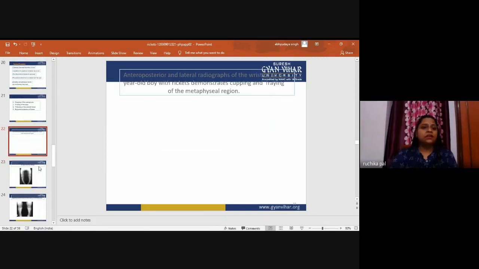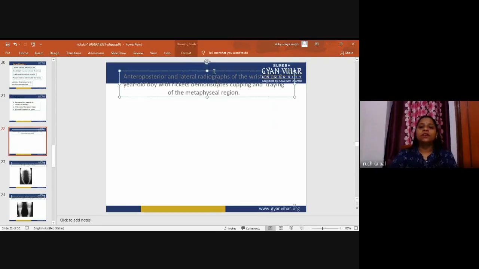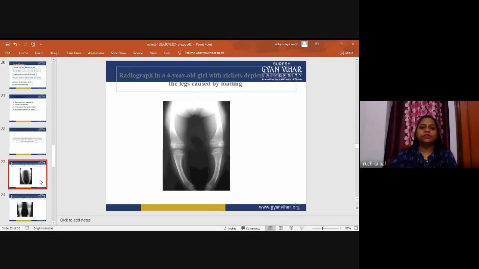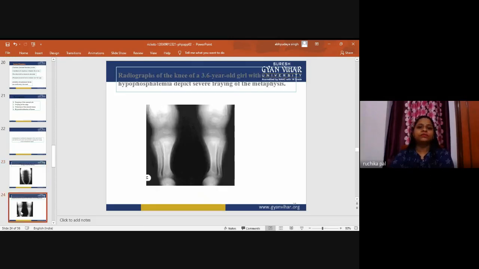These are the metaphyseal regions. You can see the anterior-posterior and lateral radiographs of the wrist of an 8-year-old boy with rickets demonstrating cupping and fraying of the metaphyseal region. See, you can see a radiograph in a 4-year-old girl with rickets depicting bowing of the legs caused by loading. Radiographs of a knee of a 3.6-year-old girl with hypophosphatemia depict severe fraying of the metaphysis. You can see the severe fraying of the metaphysis.